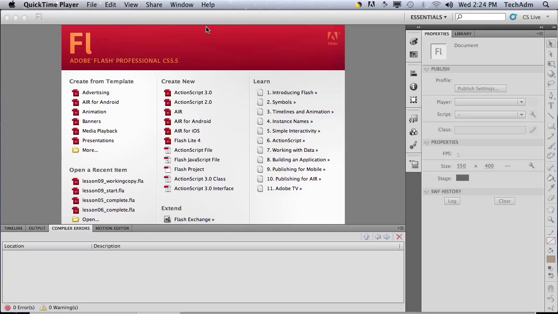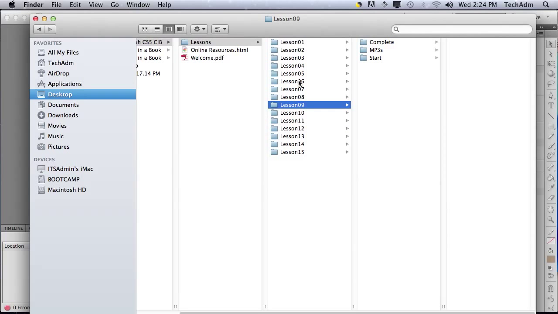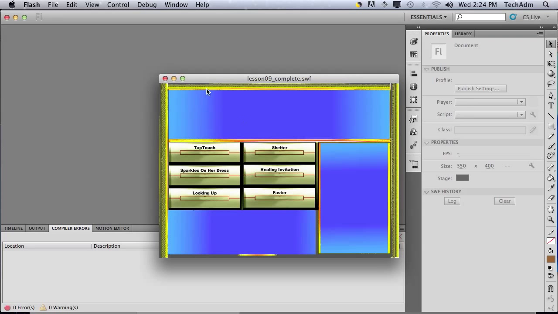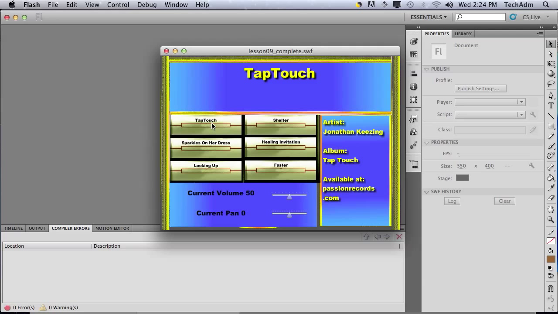Okay, so I'm just going to demonstrate for you what we're going to do today. Over here, we're going to go to our Finder and look at our files. I'm going to show you the completed file over here. So I'm going to open this, and over here we have our completed file for the lesson. I'm just going to click on this file.